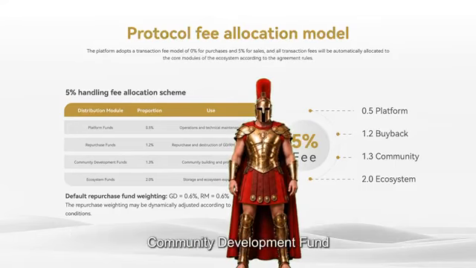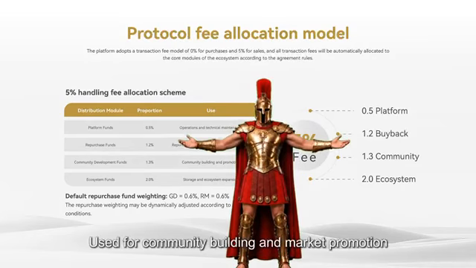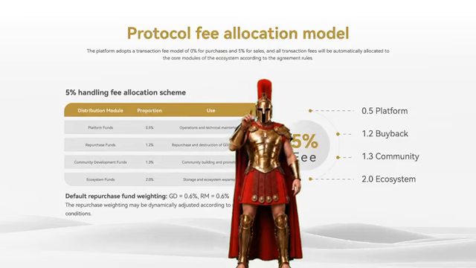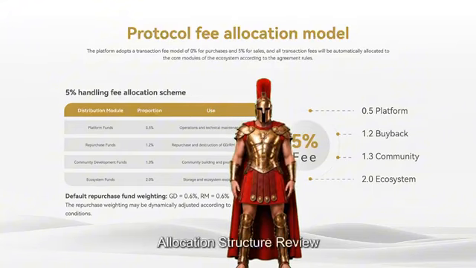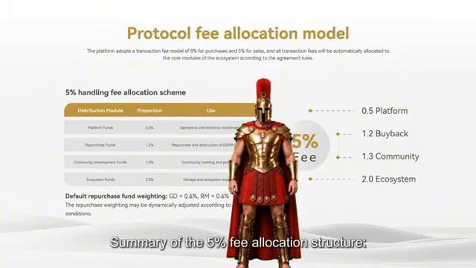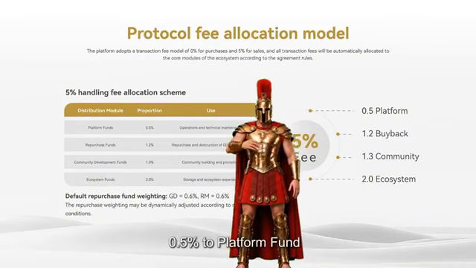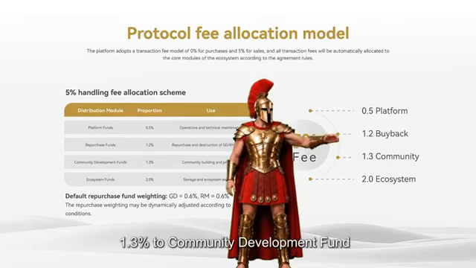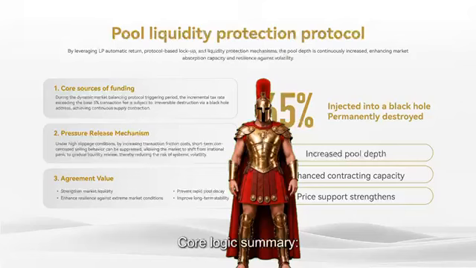Third part, Community Development Fund, 1.3%, used for community building and market promotion. Fourth part, Ecosystem Fund, 2%, used for fund reserves and ecological expansion. Allocation structure review. Summary of the 5% fee allocation structure: 0.5% to Platform Fund, 1.2% to Buyback Fund, 1.3% to Community Development Fund, 2% to Ecosystem Fund. Total 5%.